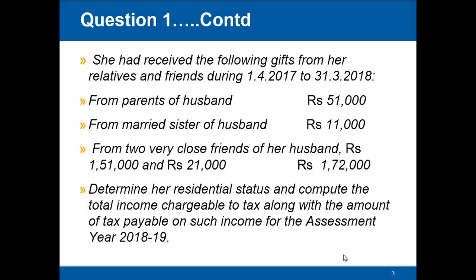From married sister of the husband, rupees 11,000. From two very close friends of her husband, rupees 1,51,000 and rupees 21,000, totaling 1,72,000. Determine her residential status and compute the total income chargeable to tax along with the amount of tax payable on such income for the assessment year 2018-19.